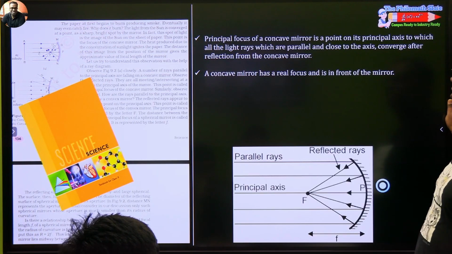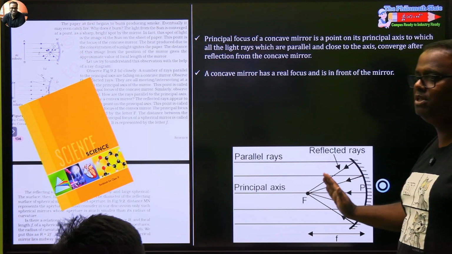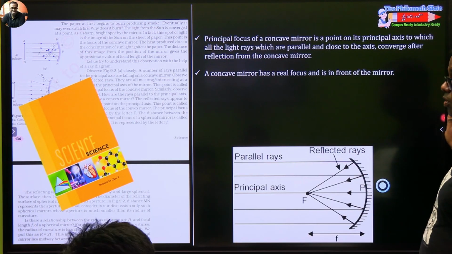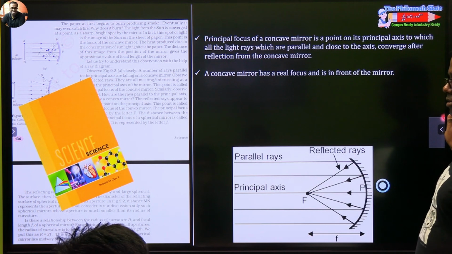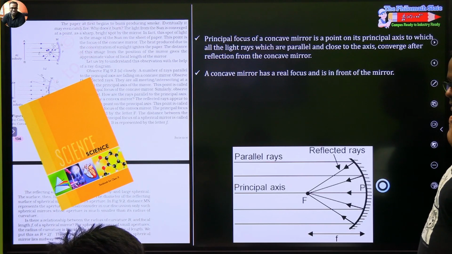Concave mirror has a real focus and is in front of the mirror. In front always means with respect to the reflective surface. Because you have seen his message, that I know. So in English we have some beautiful words. Please, may I, thank you. तो वो thank you बोलिएगा. यही तो हम स्कूलों में सीखते हैं.